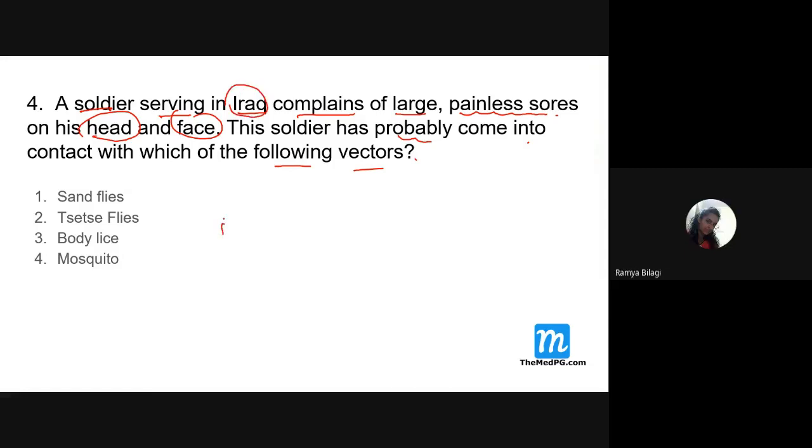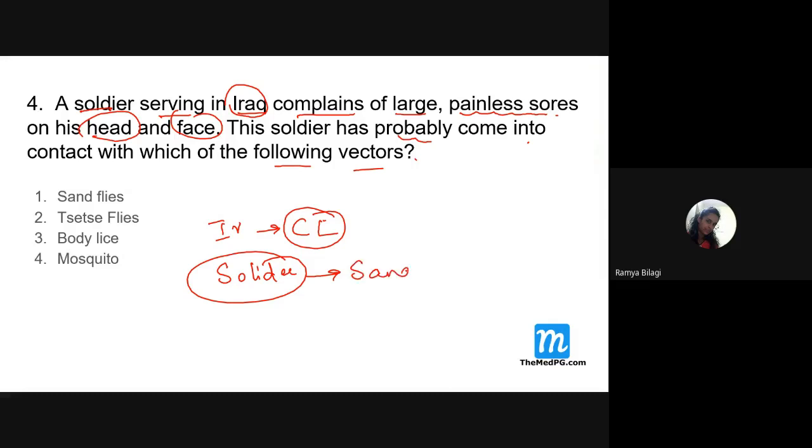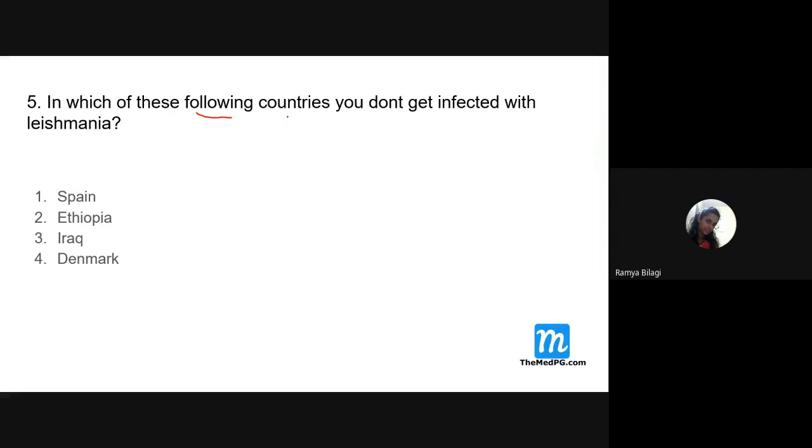See, first foremost thing, Iraq. Iran and Iraq, what is the thing we can see most commonly over there? Cutaneous leishmaniasis is more common over there. And second thing, soldier. War area means what? It is a very good breeding site for sandflies. Soldier is present and he is also complaining of painless sores or ulcers, especially on the head and neck or the face area. And definitely we can think of sandfly. So the answer is the first one.